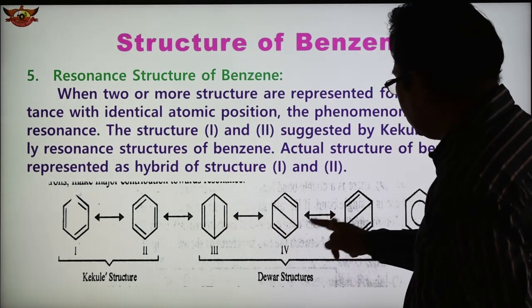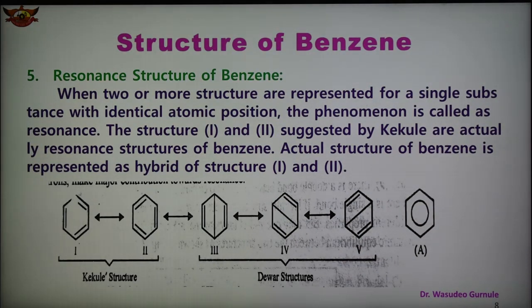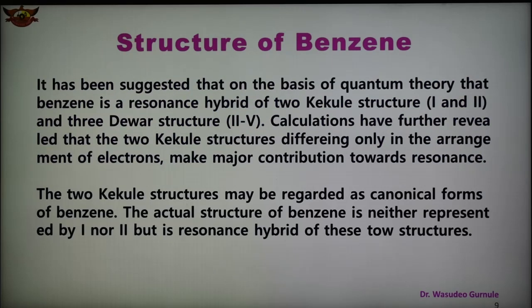This is another structure, and this is the third structure. So three possible structures were given by the scientist Dewar. These are not stable. The most stable structure of benzene is the Kekule structure. So different resonance structures have been suggested for benzene by Kekule and Dewar.